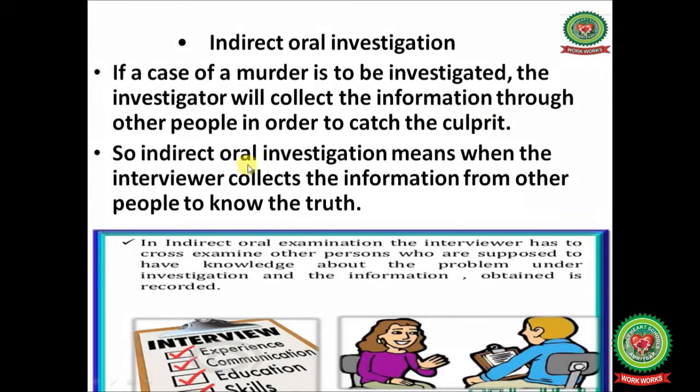So, indirect oral investigation means when the interviewer collects the information from other people to know the truth. In indirect oral investigation, the interviewer has to cross-examine other persons who are supposed to have knowledge about the problem under investigation and the information obtained is recorded.